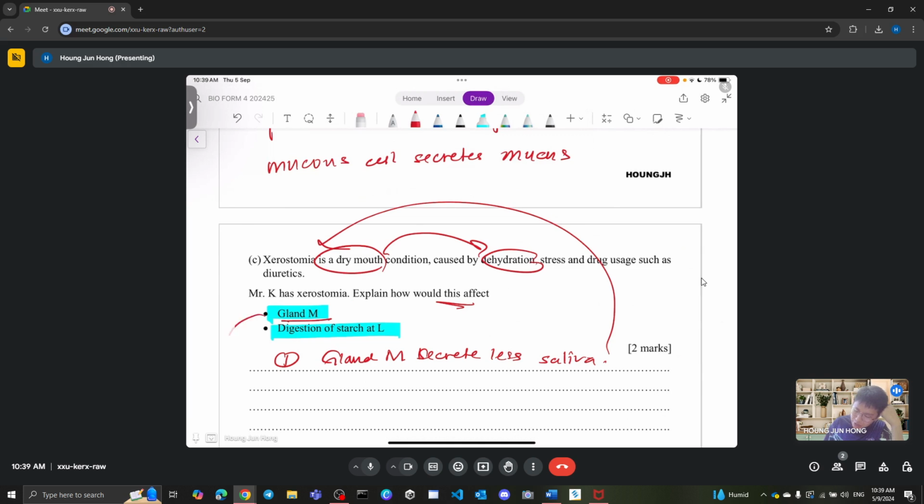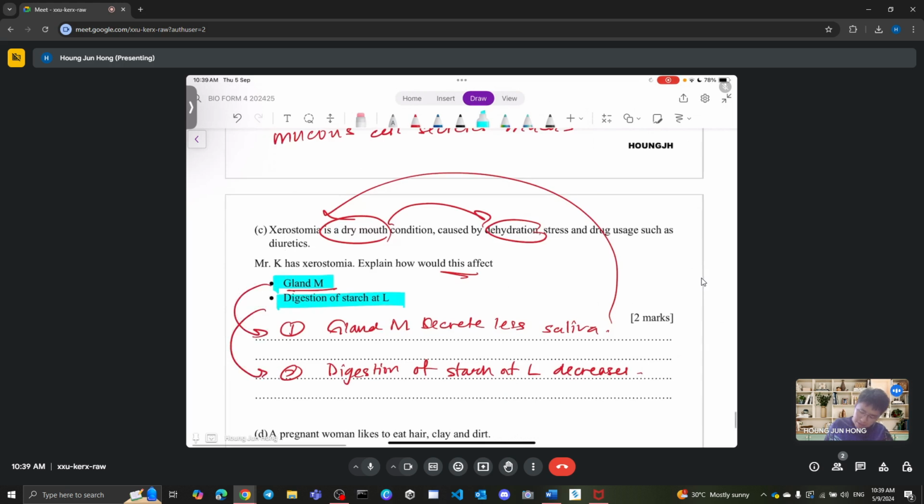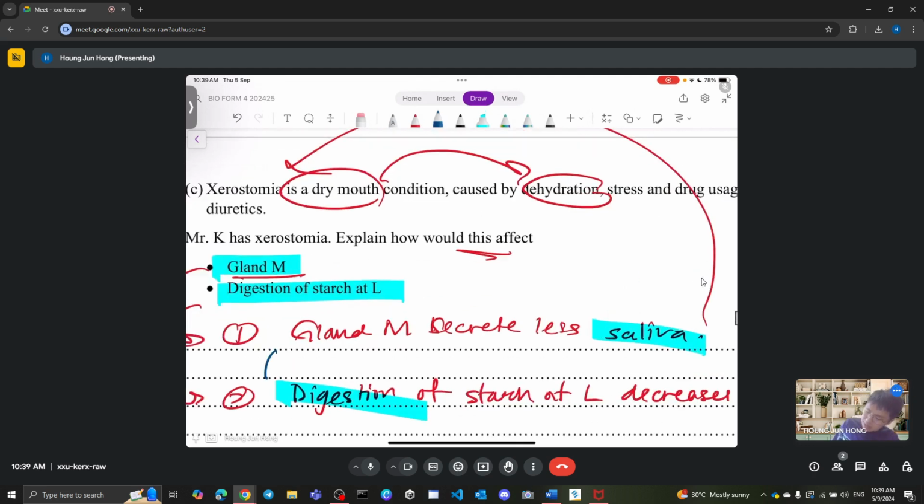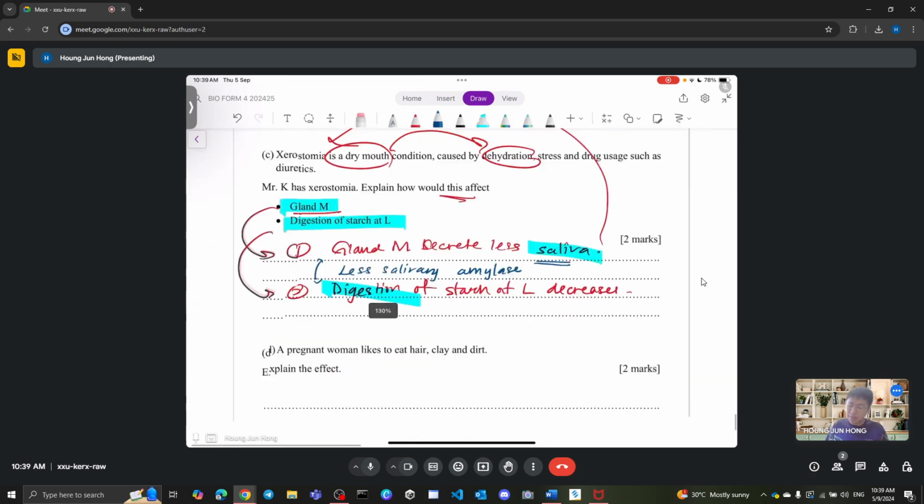Moving on, next one. Digestion of starch. Also very simple. When you have less saliva, less digestion. Decreases. Just tell me decreases. Meanwhile, if you want to connect them, how come saliva can increase digestion? What is the relationship between saliva and digestion? This is because saliva contains salivary amylase. So when you have less saliva, you also will have less salivary amylase, which causes you to not have much digestion.